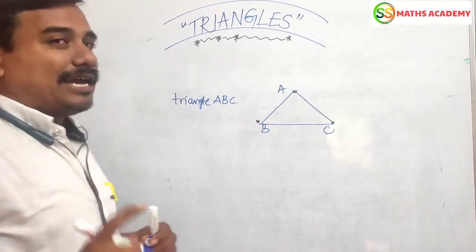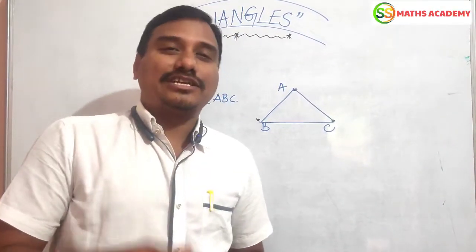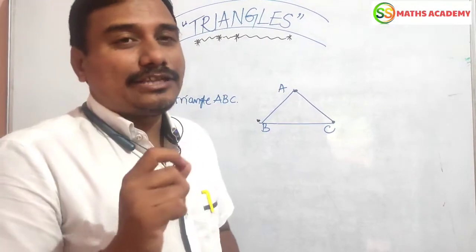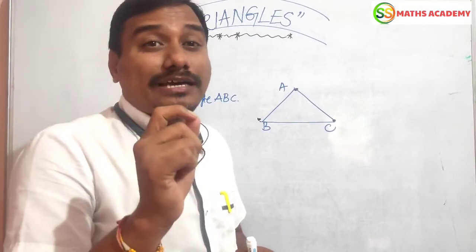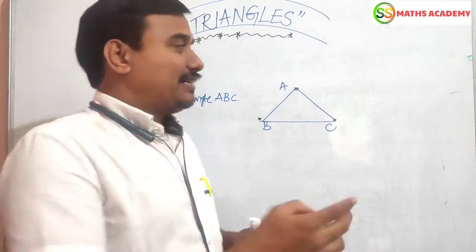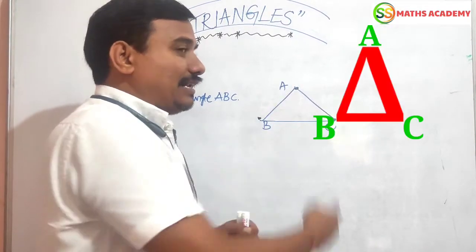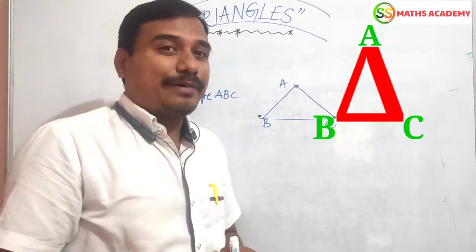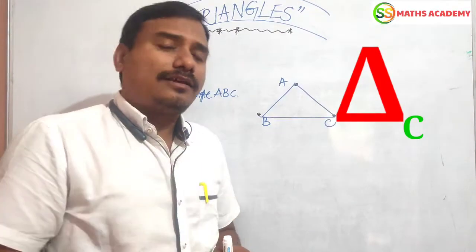Now, dear viewers, I am giving such a beautiful definition of a triangle. A triangle is nothing but a simple closed figure made of 3 line segments.